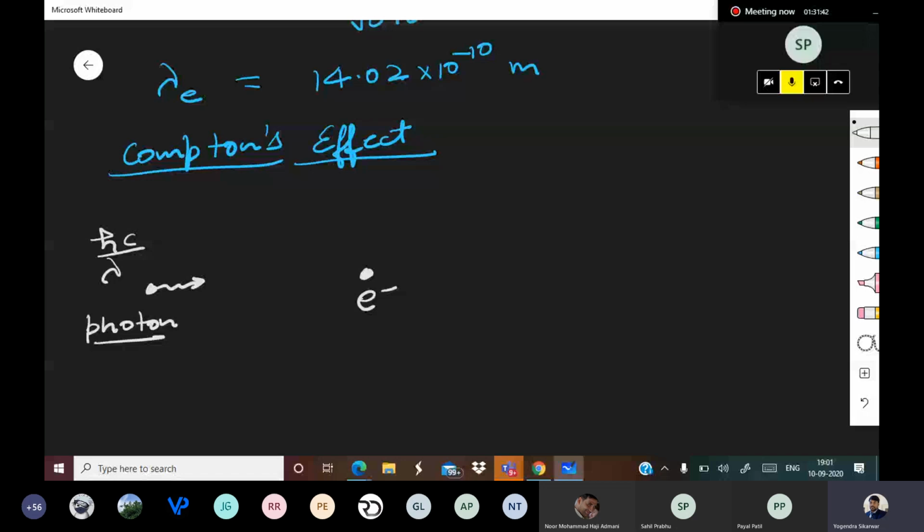Let me draw a line. So after that, what happens? That scattered photon goes in this direction, and the scattered electron goes in this direction.